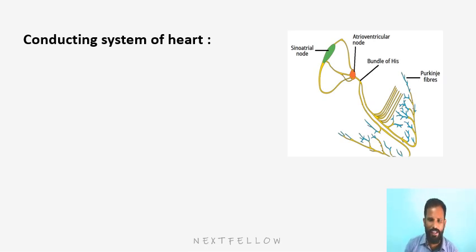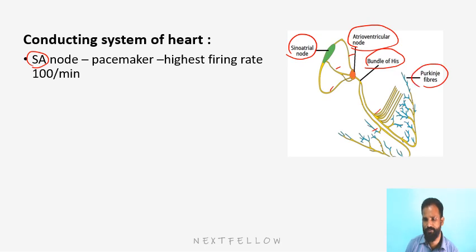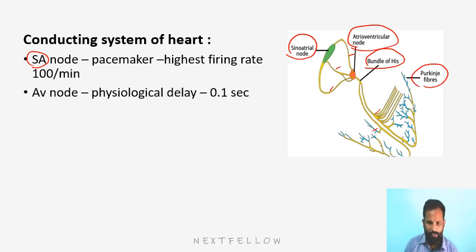And coming to the conducting system of the heart, we know that the SA node is the pacemaker. So SA node, followed by internodal bundles, then AV node, then bundle of His, which divides into the Purkinje fibers. Coming to the AV node, there is a physiological delay of 0.1 seconds.